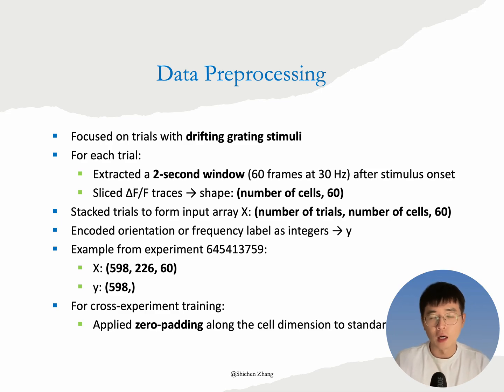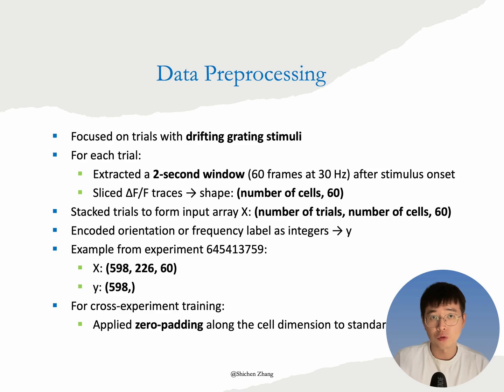Once we selected our experiment, we prepared the calcium imaging data for model input. We focused on trials with drifting gratings, and for each trial, we extracted a 2-second window of delta F over F activity starting at stimulus onset, equivalent to 60 frames at 30 frames per second. This gave us a 2D array of shape number of cells by 60 per trial.